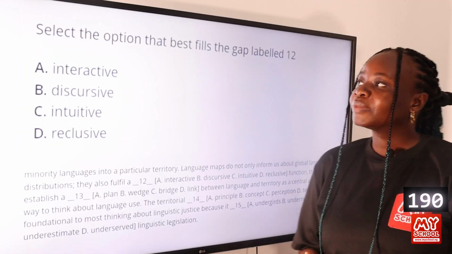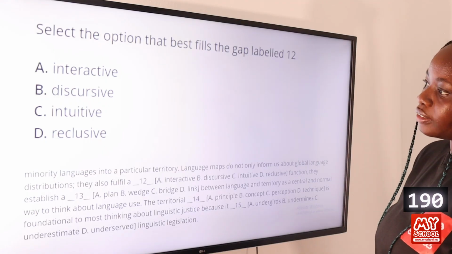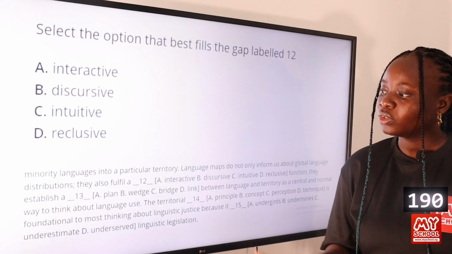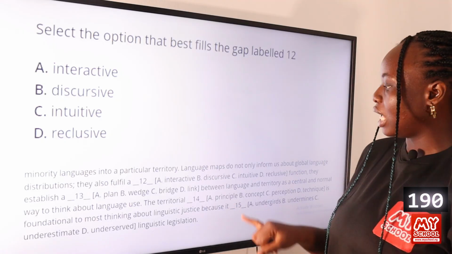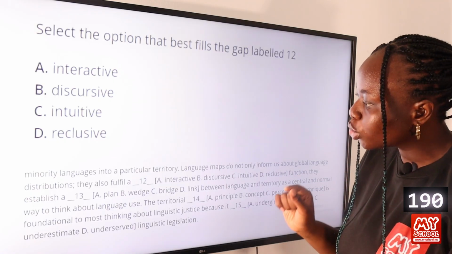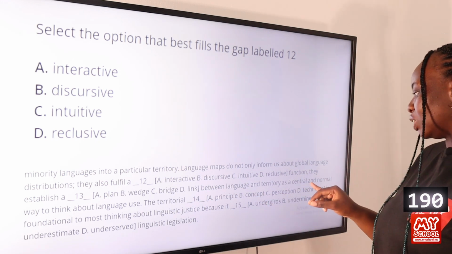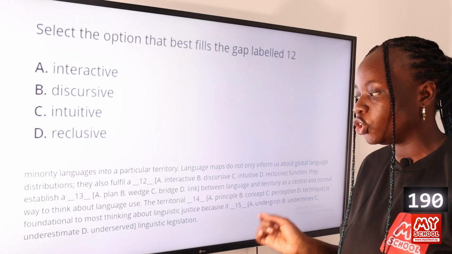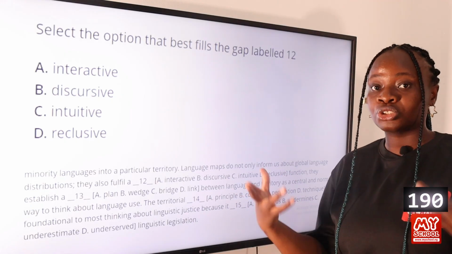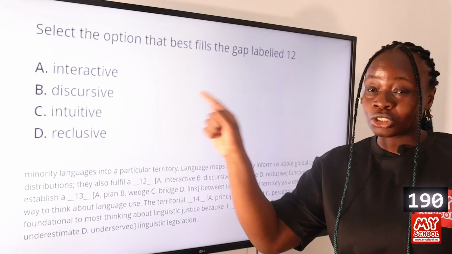Question 190. Select the option that best fills the gap labeled 12. Option A, interactive, B, discursive, C, intuitive, and D, reclusive. So the answer to this question is option B, discursive. Again, we have to look at the way it is used in the sentence. Language maps do not only inform us about global language distributions, they also fulfill a dash function. They establish a dash between language and territory as a central and normal way to think about language use. So here you are talking about how to think about language use, how you can express your thoughts, your ideologies about a particular language. So this means that the language map performs a discursive purpose.